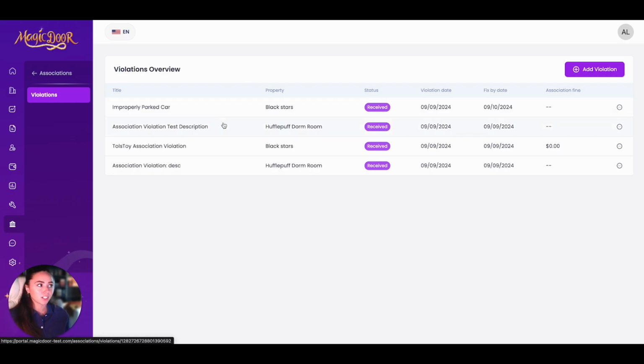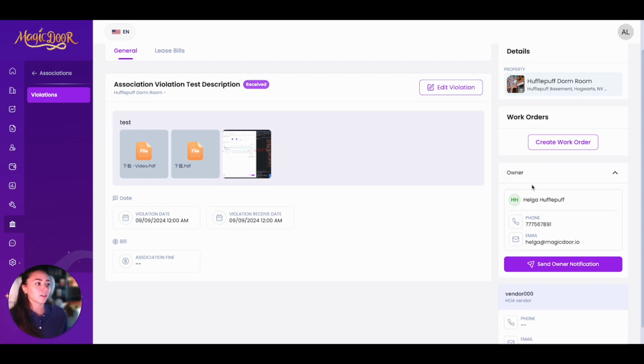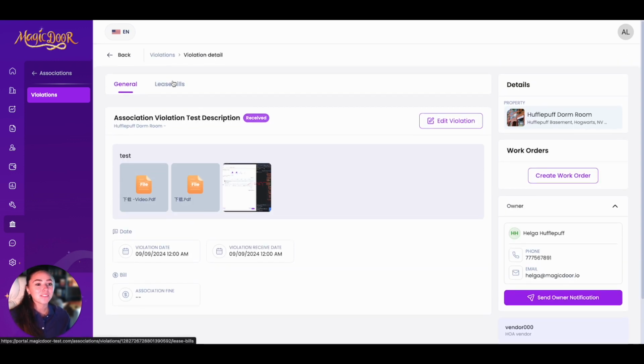Let's click on one. So once again, these are all clickable. And here, you can get more information about the violation. You can edit the violation. You can send an owner notification with this owner module down here. You can create a work order about this violation. And then you can even add a bill.